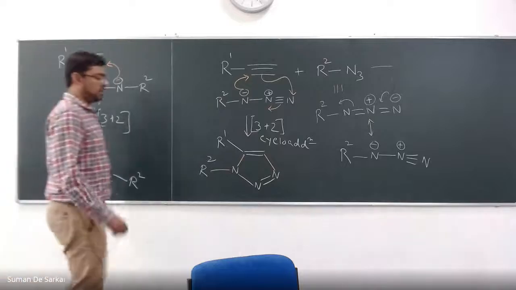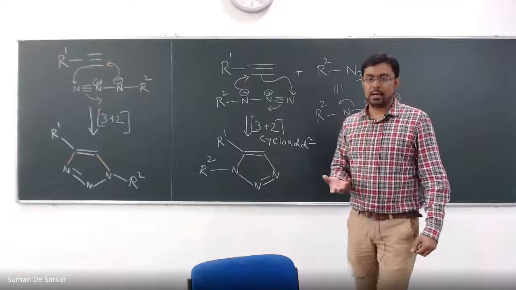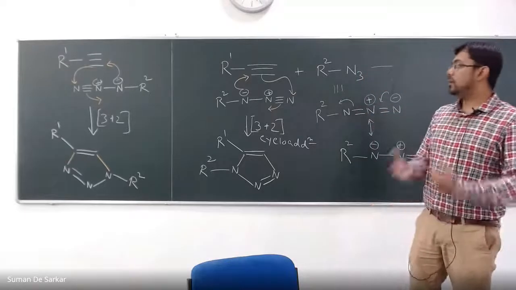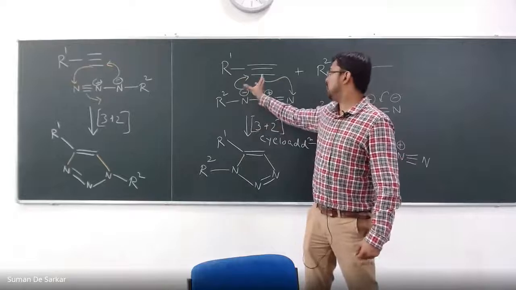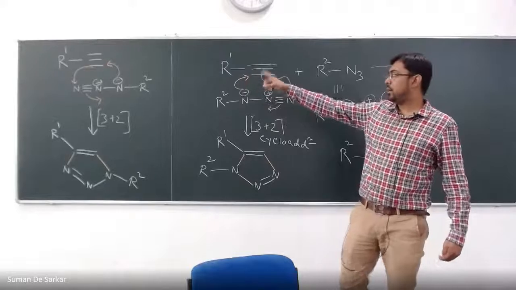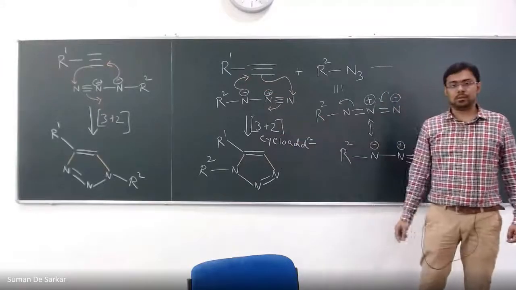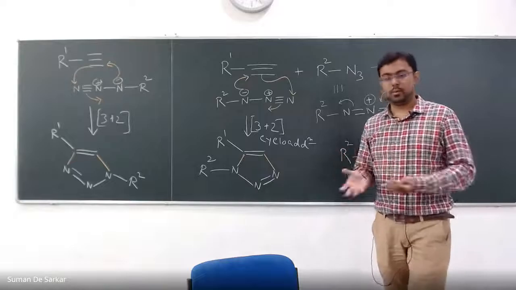And then what happens in reality, if you heat this azide and this alkyne together, you don't have any control over whether the azide will come in this approach and react to give this one, or it will just turn around and go there and then react and give the other product. And in reality, if you just mix and heat, you will get both products.